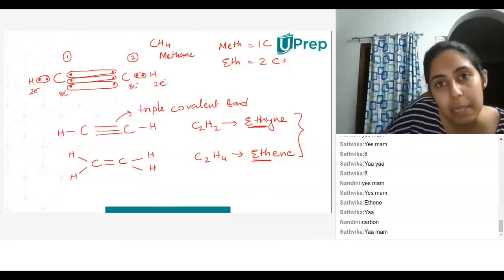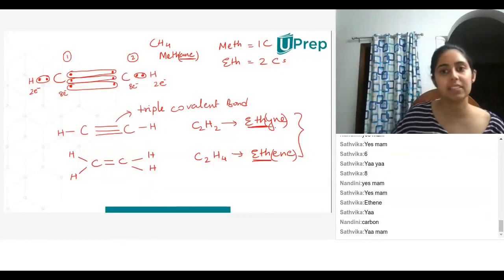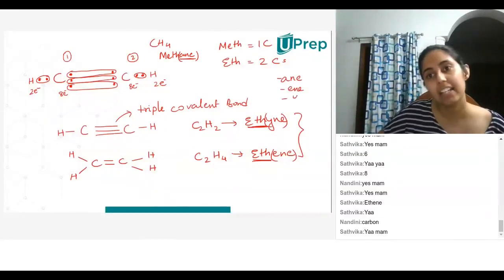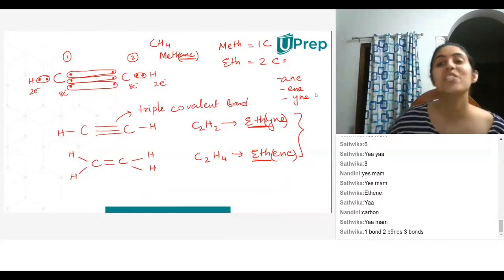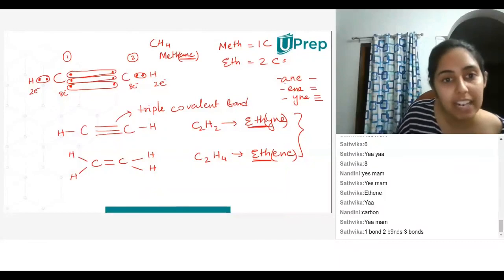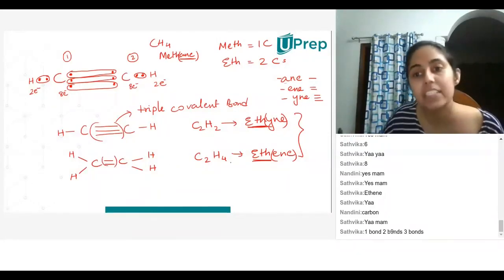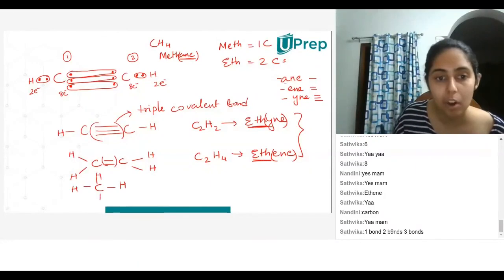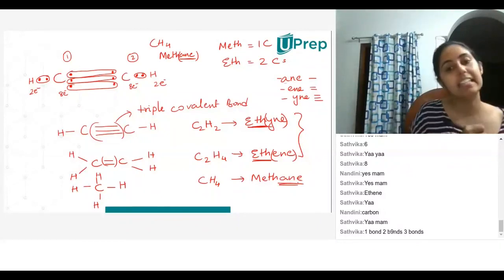Now, can you tell me about this over here? Ane, ene, ine. What are these? Ma'am, it depends on the type of covalent bond. Yes. So ane means single bond, ene means double bond, ine means triple bond. That is why when I have a triple bond between carbon and carbon, it is called ethine. If I have a double bond between carbon and carbon, it is called ethene. If all of these are single bonds, that is why it is called methane. Is this clear to everyone?